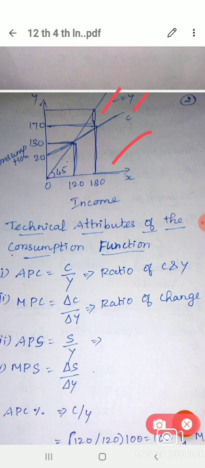Next, technical attributes of the consumption function. What are the technical attributes? There are 4 technical attributes: APC, MPC, APS, MPS. APC means C by Y, that is consumption by income.